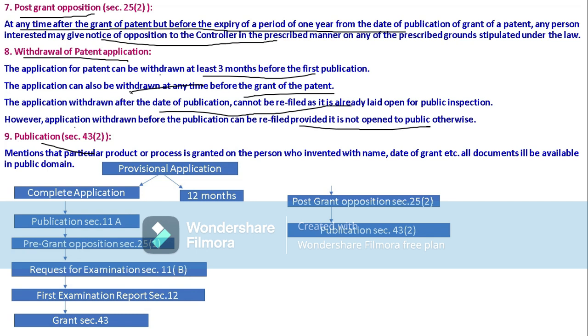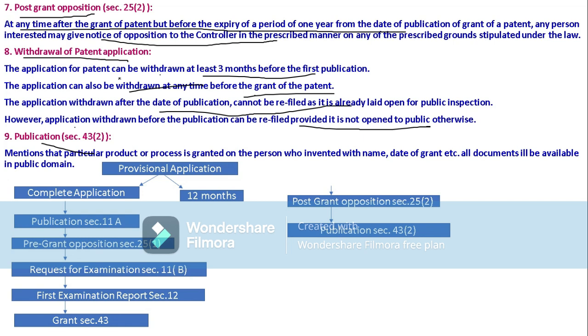The patent office mentions whether it is a product grant or a process grant, the name of the inventor, and the date of grant of the patent, all published there. All the documents regarding the invention will be available in the public domain.